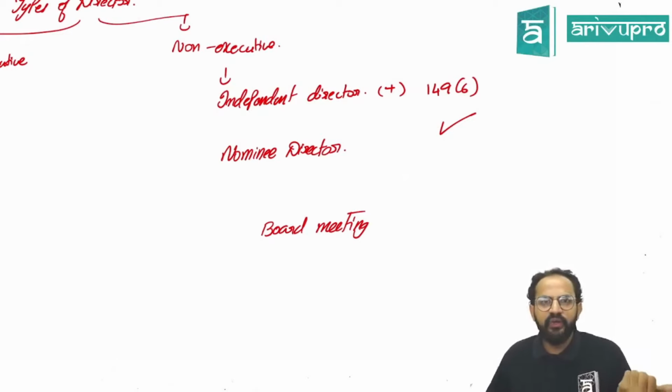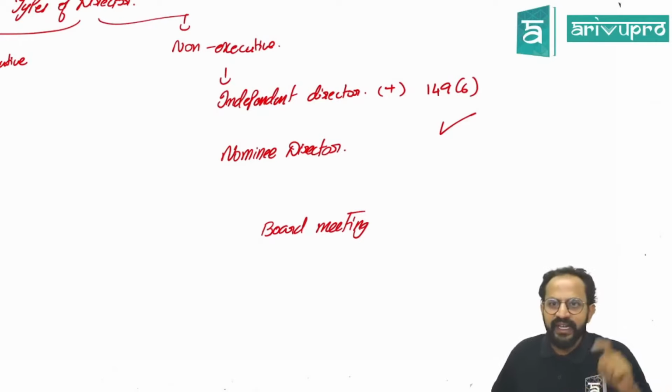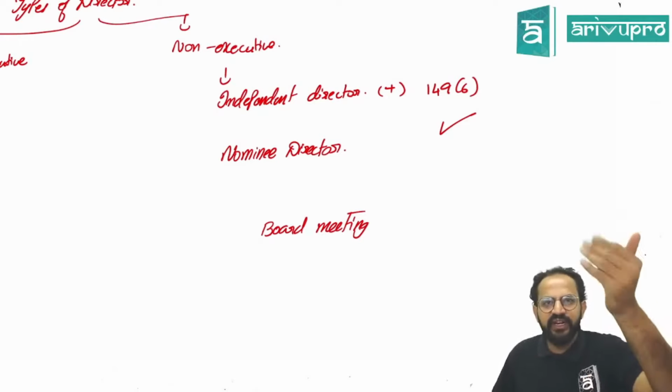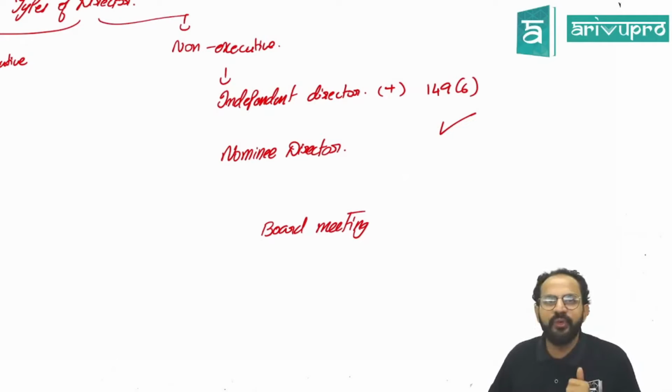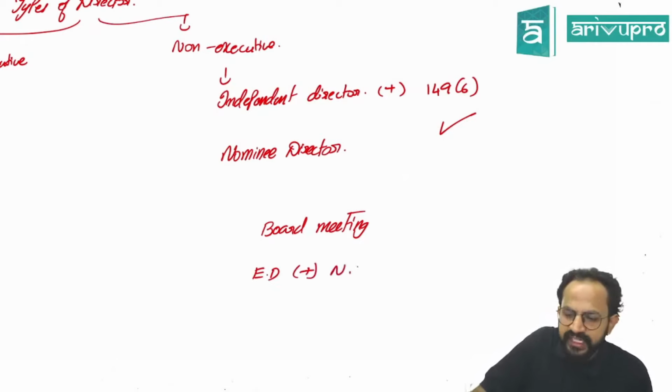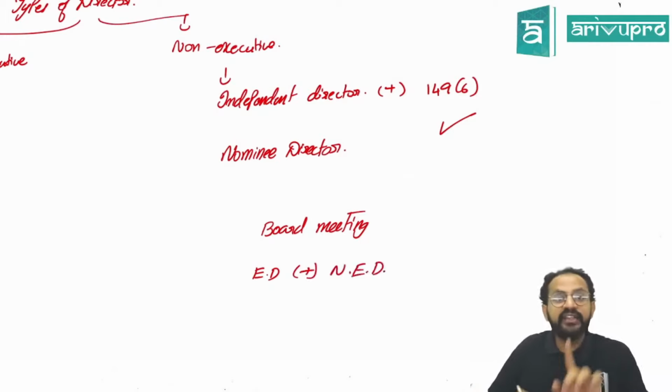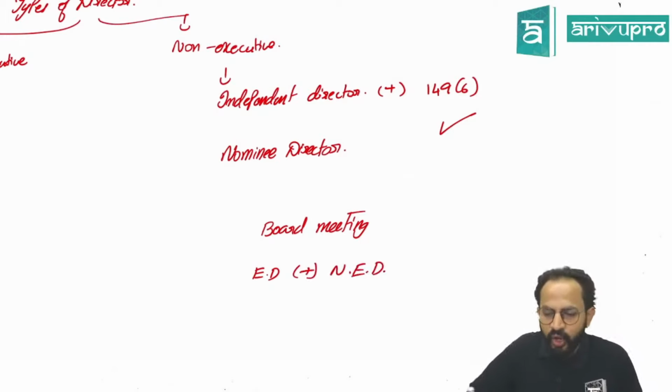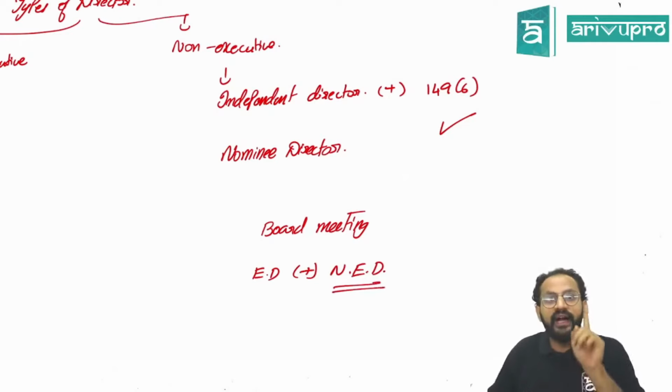Sir, board meetings, if you remember, in a year there should be a minimum of 4 board meetings. Guys, it is a minimum. Maximum you can even conduct 100 board meetings, no one will ask you. So whenever a board meeting is conducted, executive directors plus non-executive directors attend the meeting. On that day alone, these people come and attend the meeting.